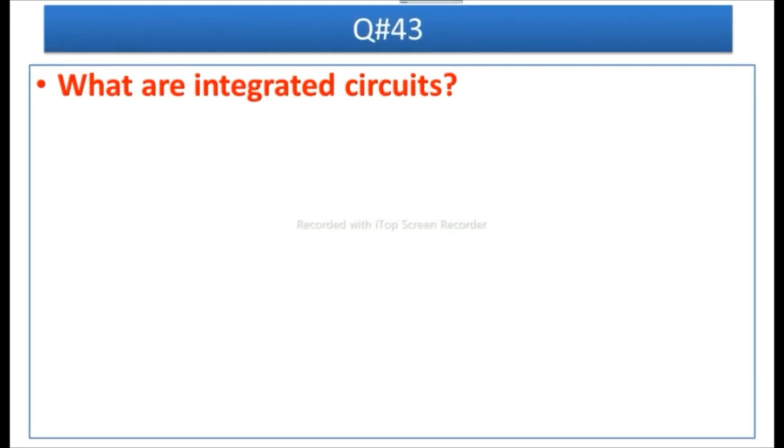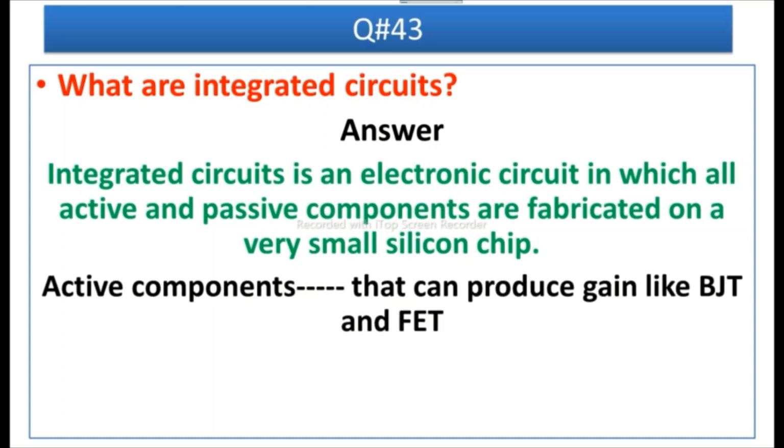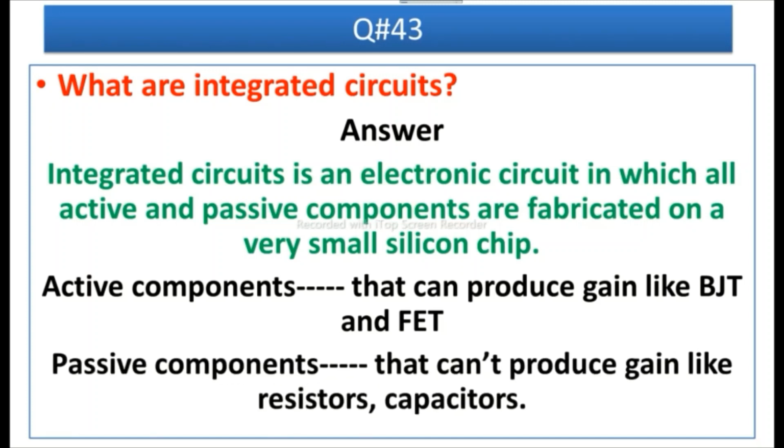Question number 43 is, what are integrated circuits? Answer is, integrated circuit is an electronic circuit in which all active and passive components are fabricated on a very small silicon chip. आंसर इतना ही है, लेकिन आपको सिर्फ बता दूं एक्टिव और पैसिव कंपोनेंट्स होते कौन से हैं. Active components are those components that can produce gain. Our examples are like BJT and FET. And the passive components are those that cannot produce gain. For example like resistor and capacitors.